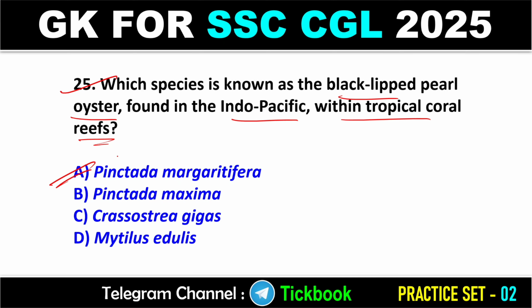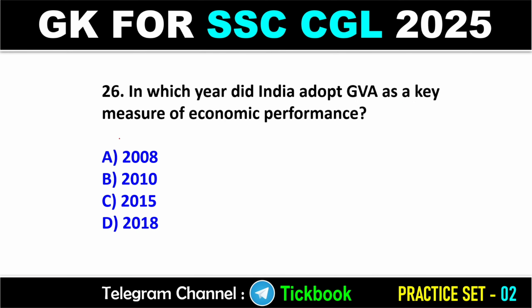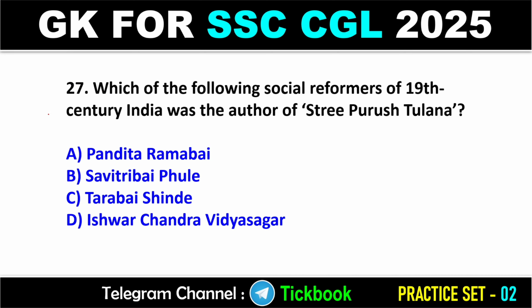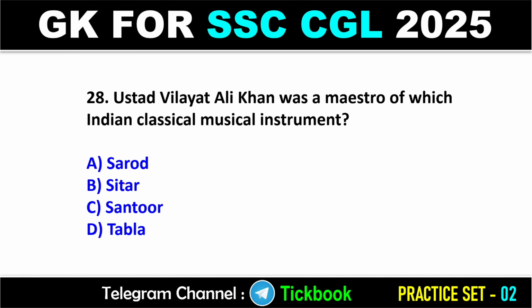Option number A is the right answer, Pinactada margaritifera. 26. In which year did India adopt GVA as a key measure of economic performance? Option number C is the right answer, 2015. 27. Which of the following social reformers of 19th century India was the author of Stree Purush Tulona? Option number C is the right answer, Tarabai Shinde.